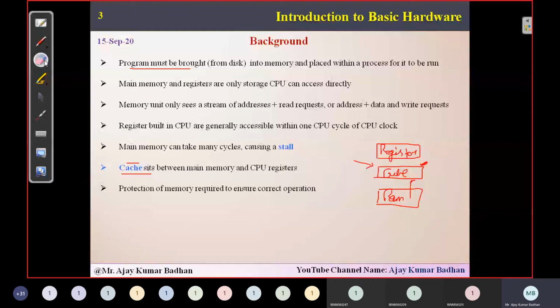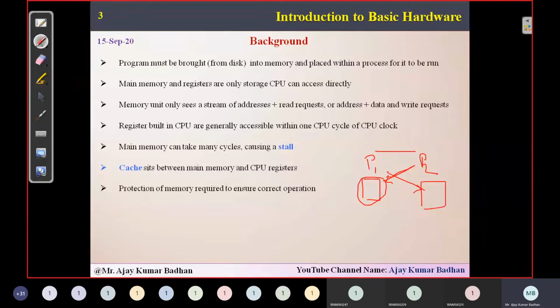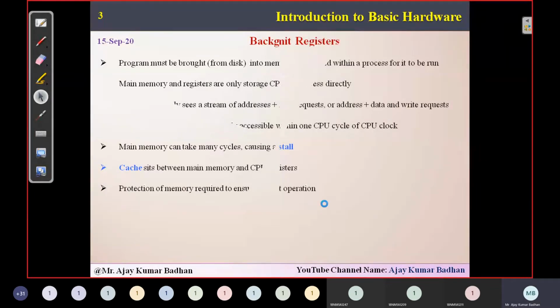And moreover, we know that whatever memory is provided to one process will be protected from being accessed by another process. Suppose there are two processes, P1 and P2. Whatever memory I allocate to P1 should not be accessed by P2. It should be protected. In the same way, whatever memory I allocate to P2 should not be accessed by P1. Who is going to take care of that? The operating system is going to take care that these two processes do not access each other's memory. So that's the introduction part.